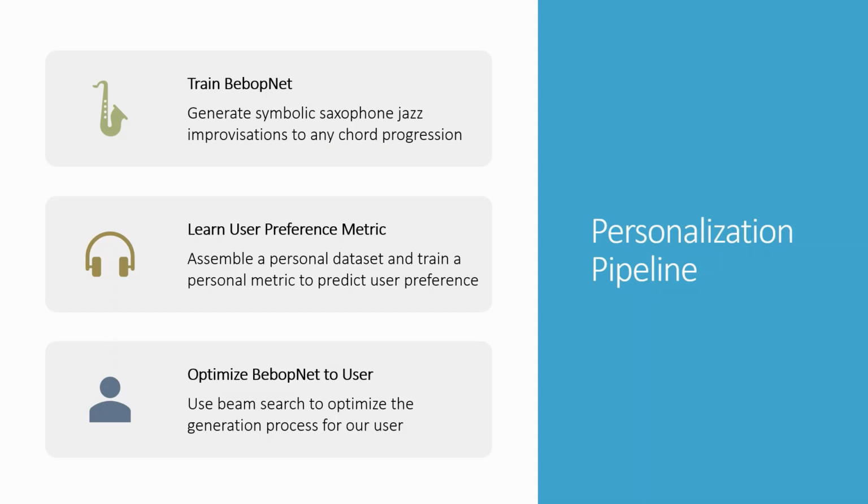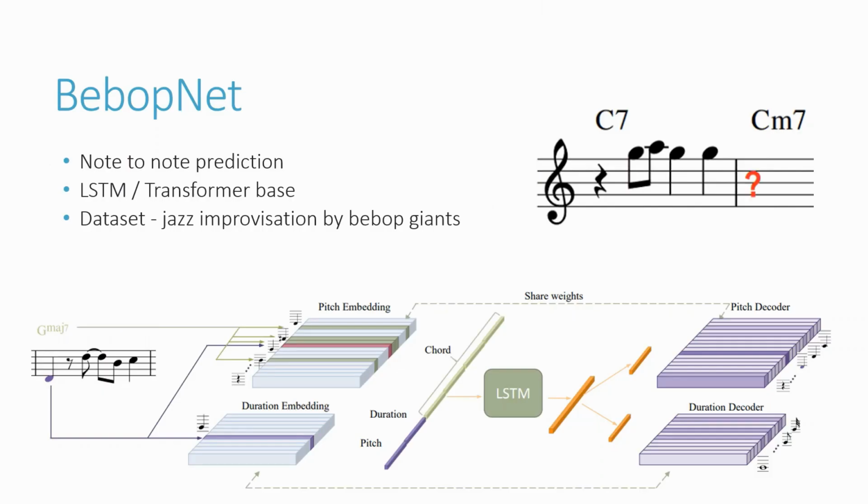Our personalization pipeline consists of three major parts. First, we train BebopNet, a music language model that can generate improvisations conditioned on any given chord progression. Second, we collect data from a specific user and train a personal preference metric that reflects this user's unique musical taste. Finally, using BebopNet and the trained preference metric, we use beam search to optimize the generation process to generate personalized improvisations. We train BebopNet using a dataset of well-known saxophone bebop players such as Charlie Parker, Phil Woods, and Sonny Stitt.